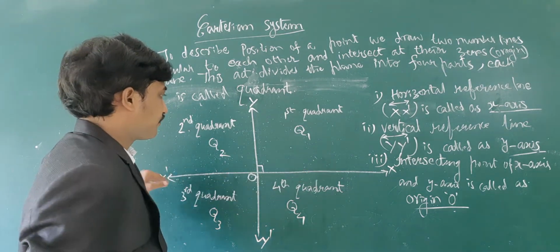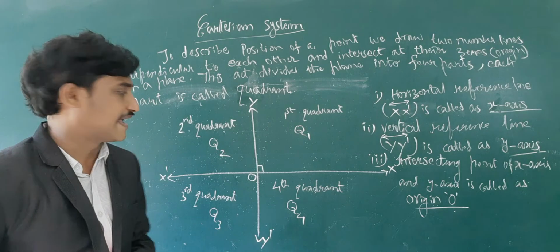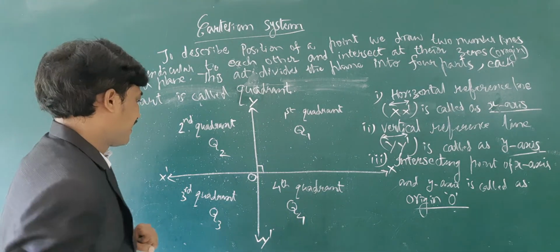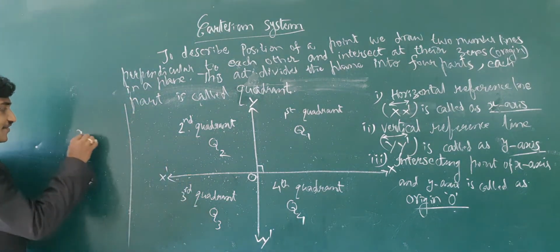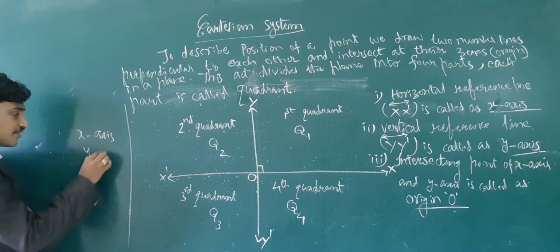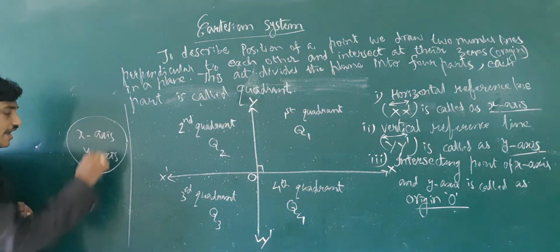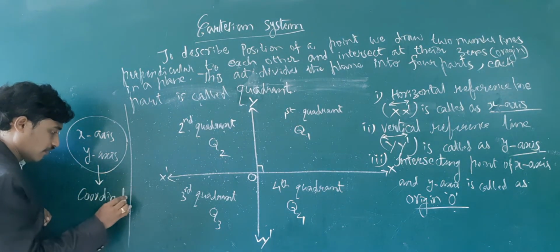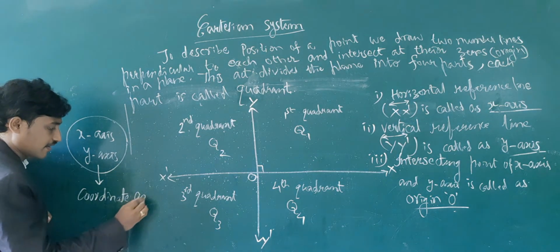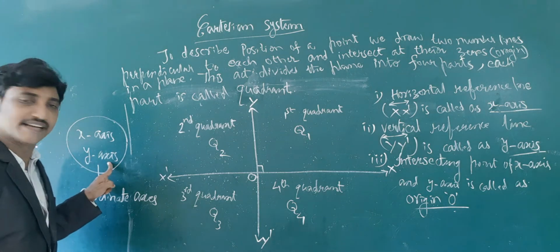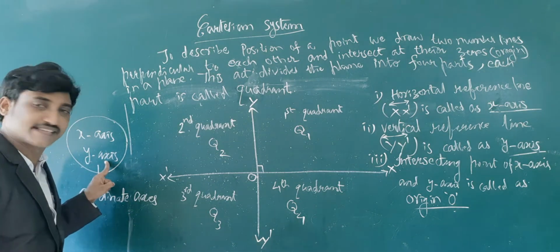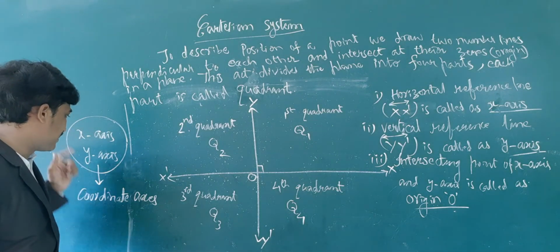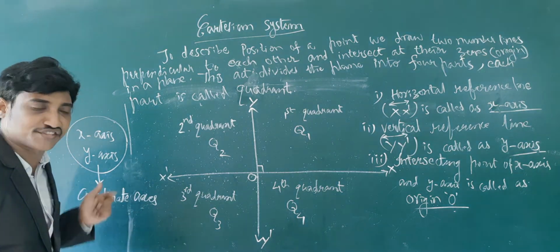The x-axis and y-axis are called the coordinate axes. Here, the plural of axis is axes. The x-axis and y-axis, these axes, are called the coordinate axes.